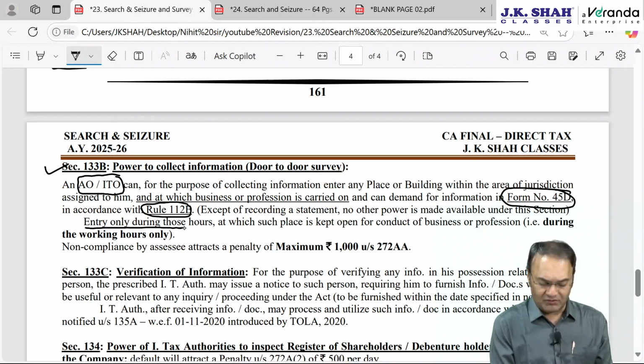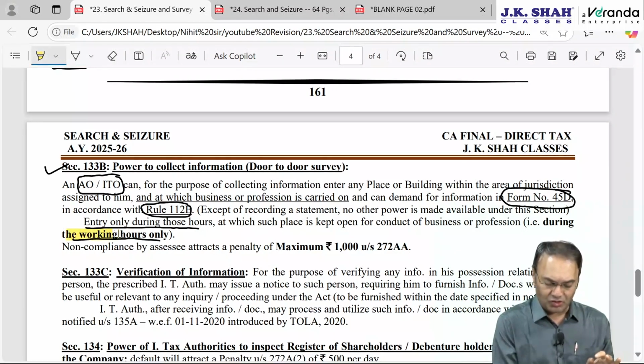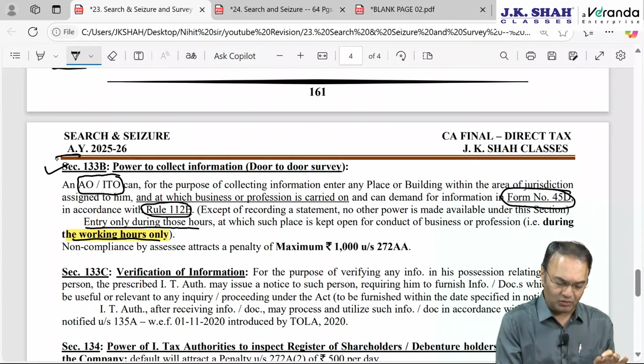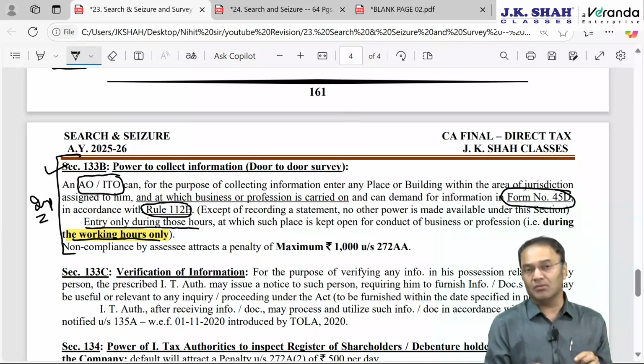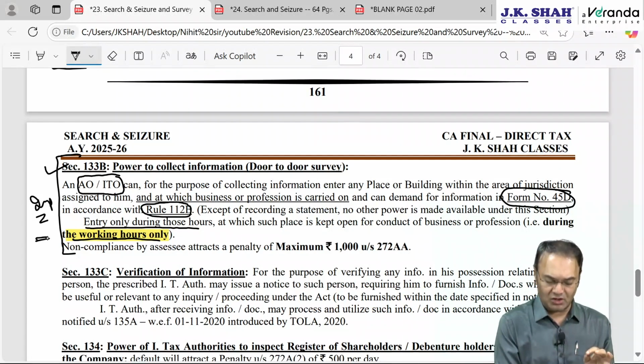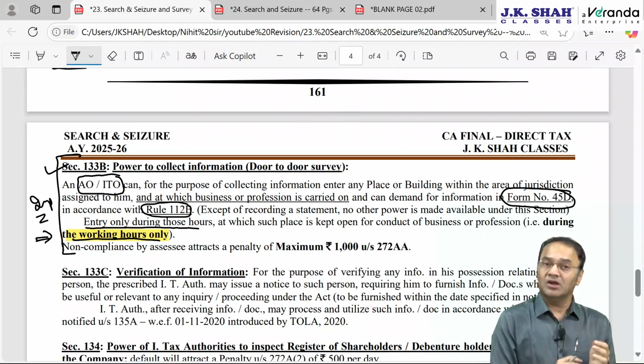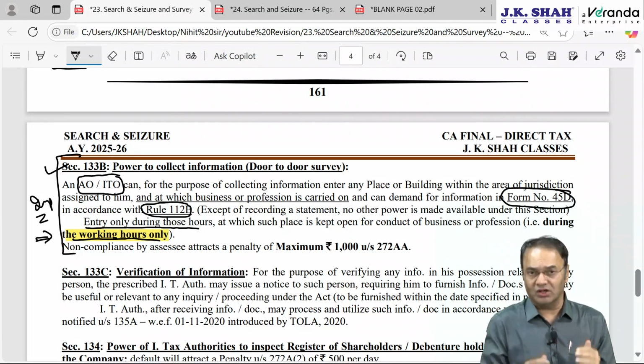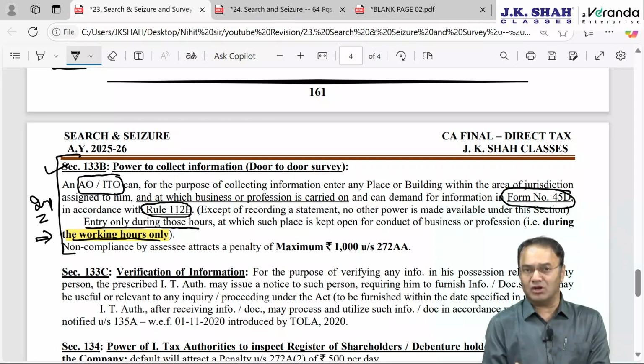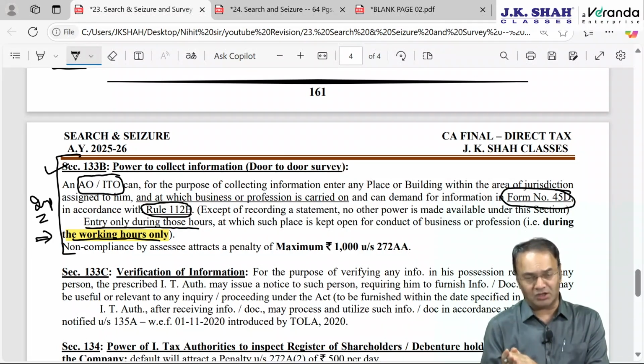Entry to this place of survey will be during normal working hours. Fortunately or unfortunately, though this section is unimportant, it is the institute's favorite, so please mark it as important. The institute has asked a couple of questions based on this. Most of the questions, in fact all of them, were based on entry restriction and timing, during working hours only. This kind of survey cannot be extended to residences or to any other place.